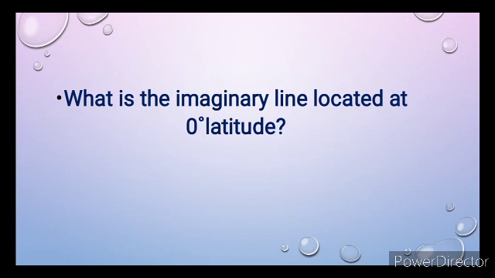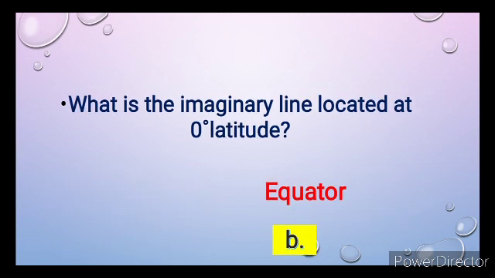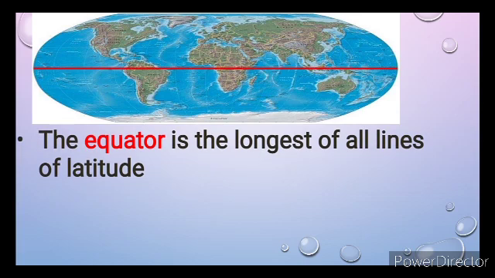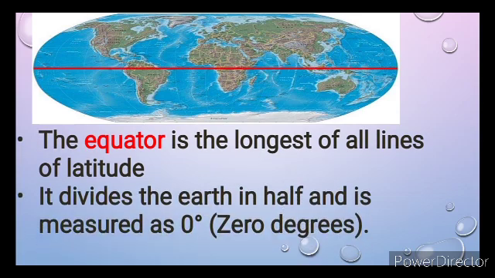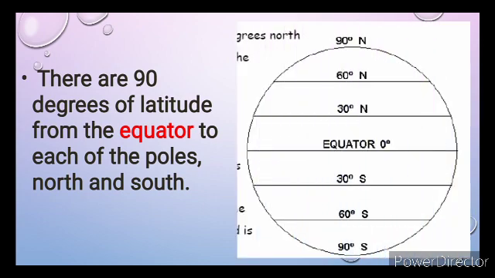What is the imaginary line located at 0-degree latitude? A. Prime meridian or B. Equator? Correct. The equator is located at 0-degree latitude. The equator is the longest of all lines of latitude. It divides the Earth into half and is measured at 0-degree latitude. Parallels get smaller towards the poles than closer to the equator. There are 90 degrees of latitude from the equator to each of the poles, north and south.